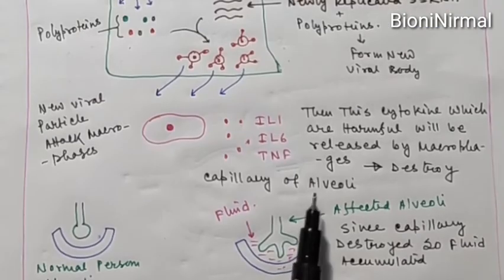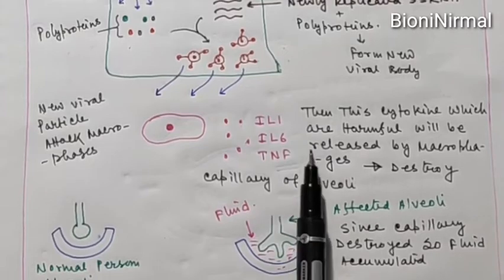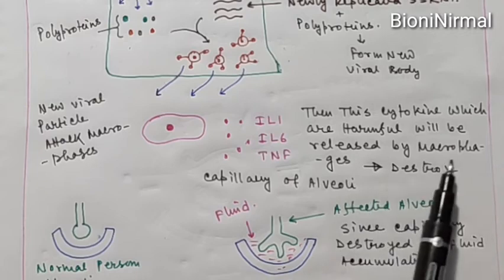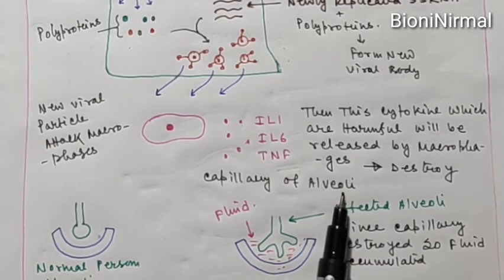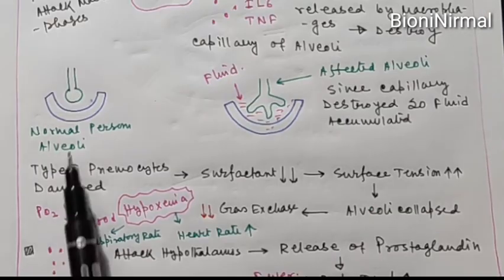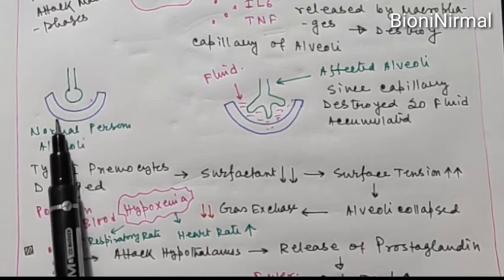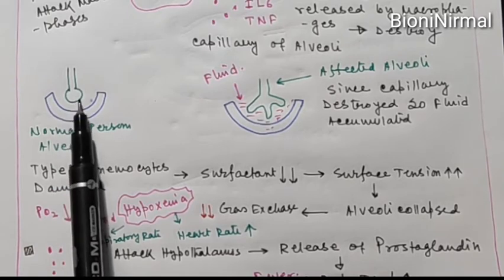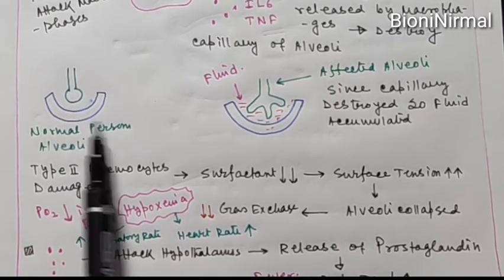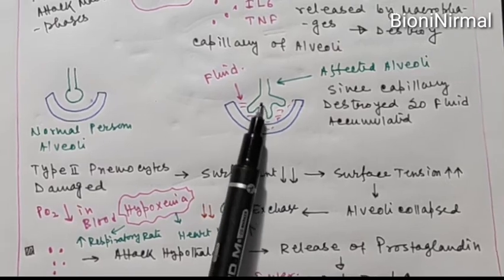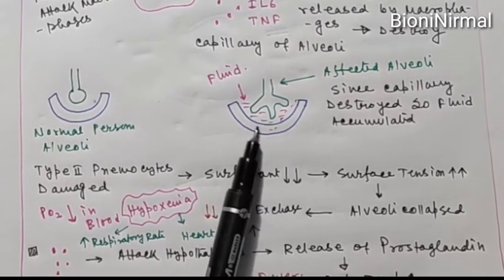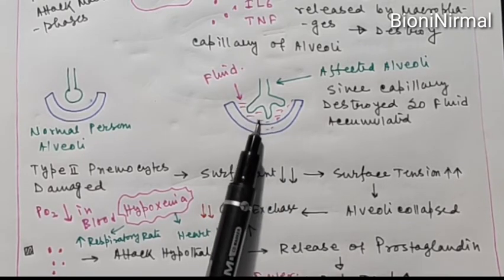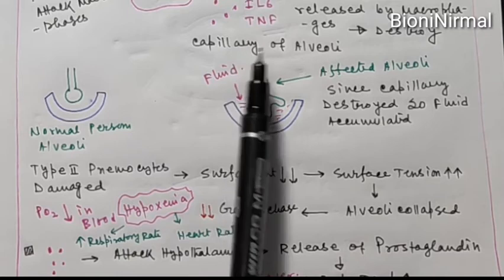Okay. And why are these interleukins actually harmful? Because these cytokines, or interleukins, are released by the macrophage, and this causes the destruction of the capillary wall of the alveoli. And this is actually the normal alveoli, and this is the normal capillary wall. Okay, so this capillary and this alveoli are not affected by the coronavirus, but here you can see the diseased alveoli and the diseased blood vessels, which are affected by the coronavirus, or by the cytokines which are secreted from the macrophage cell.